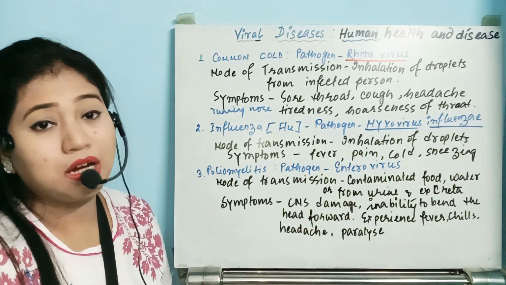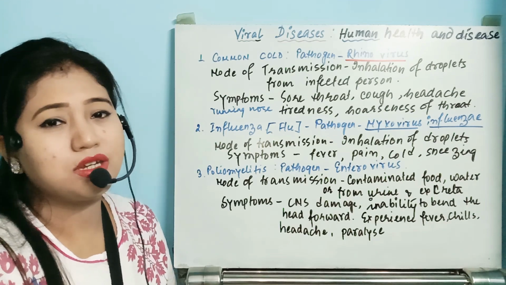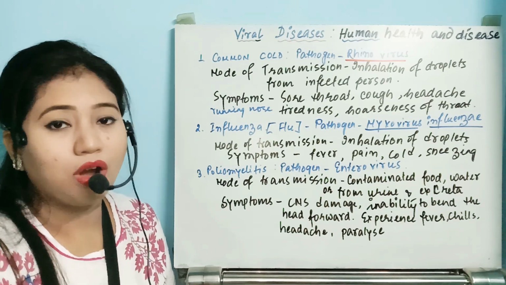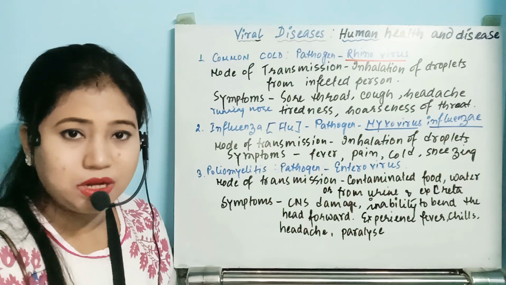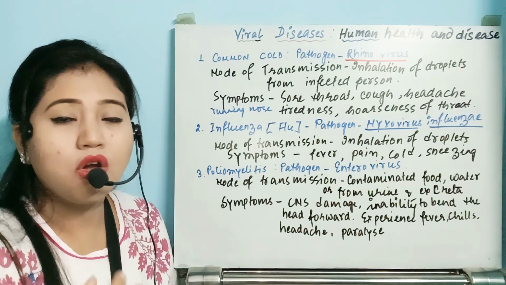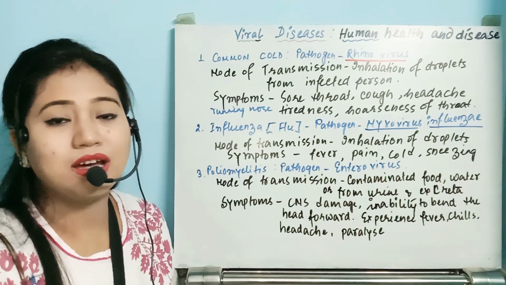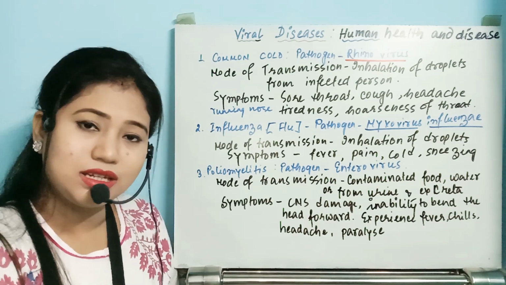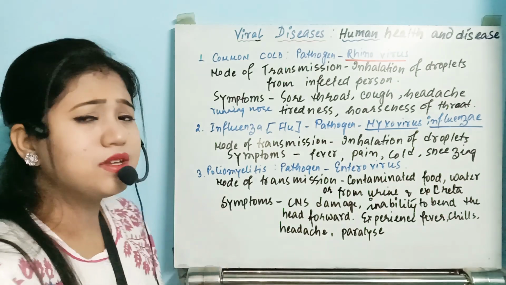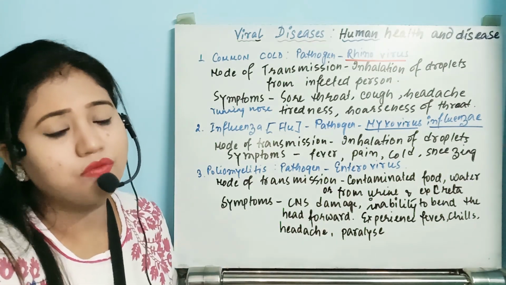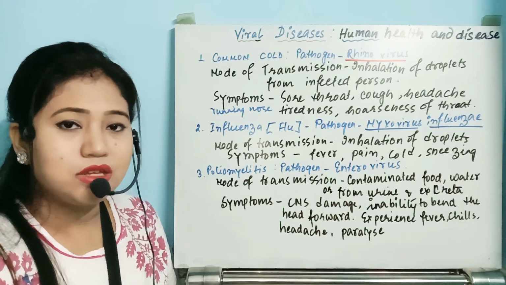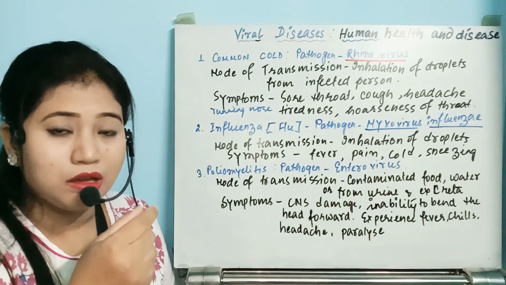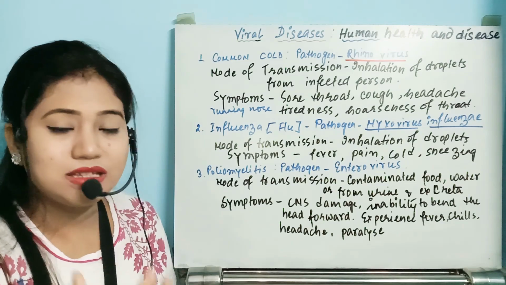In this condition, influenza, most of the time it is untreated or neglected, and because of that influenza can be transformed into bronchitis, where the bronchioles, the respiratory tract as well as the alveoli get affected, mucus starts to get deposited, and because of that gaseous exchange will not be possible, or will start to decrease. So the individual will suffer from bronchitis also, where he will have painful breathing as well as cough, and he will not be able to breathe properly because of the deposition of mucus in the respiratory tract as well as in the alveoli.